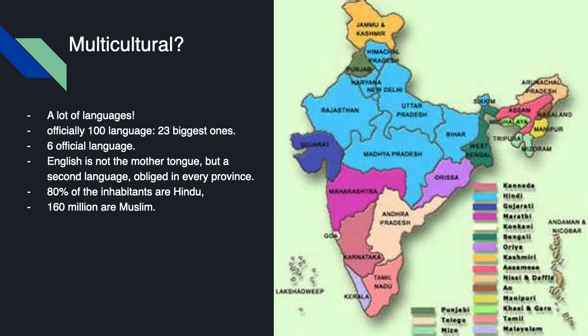Then, 80% of the inhabitants are Hindu, and 160 million people are Muslim. And these people most of the time live in Tamil Nadu in the south or in the upper province of Kashmir, which has a border with Pakistan, which is of course a Muslim country as well.